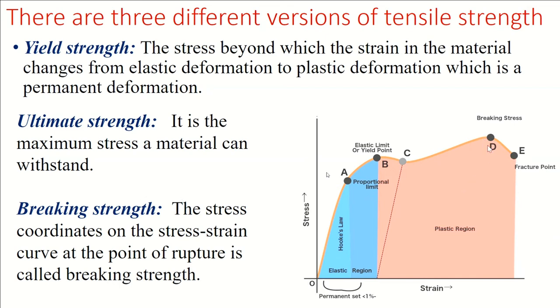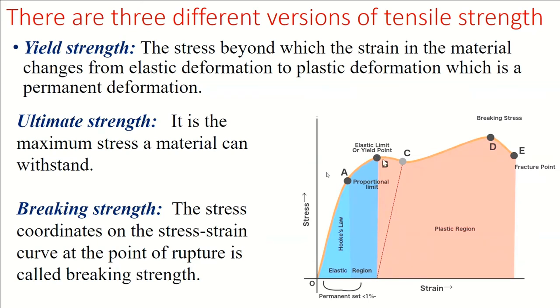Whereas this is called ultimate strength. So breaking strength is less than ultimate strength. Ultimate strength is the maximum stress a material can withstand. And the third one is yield strength.